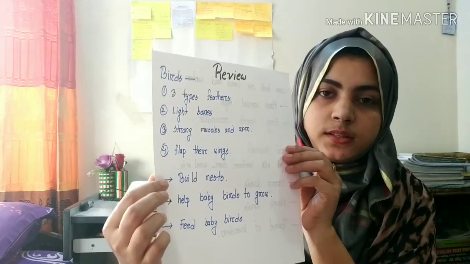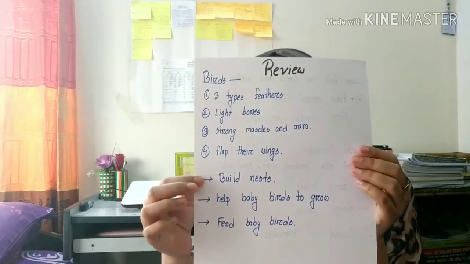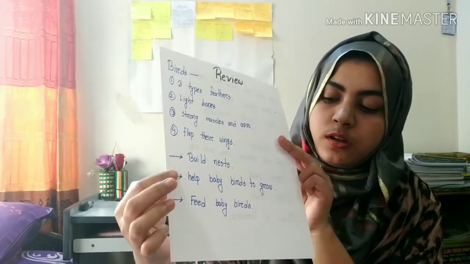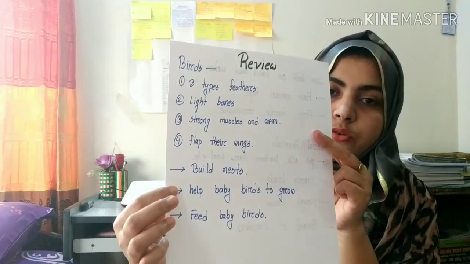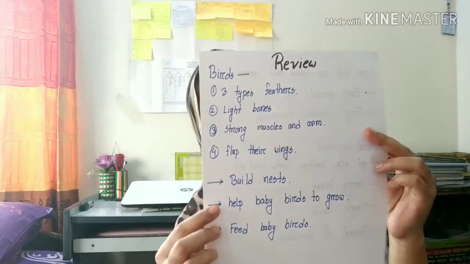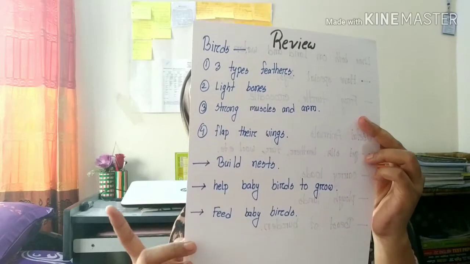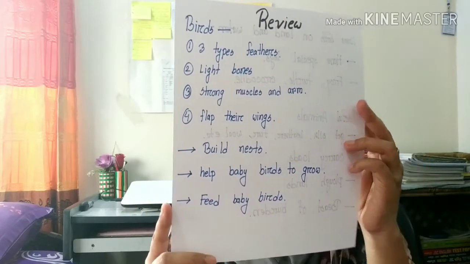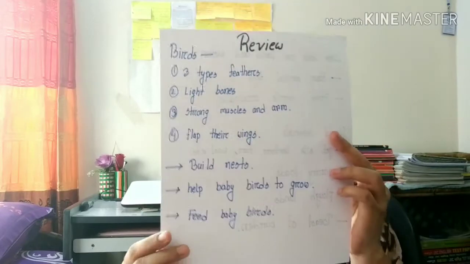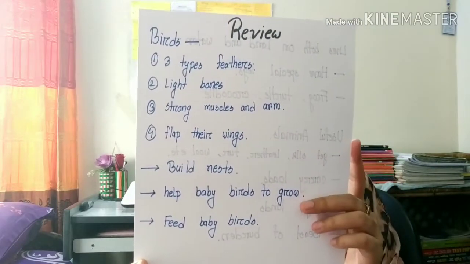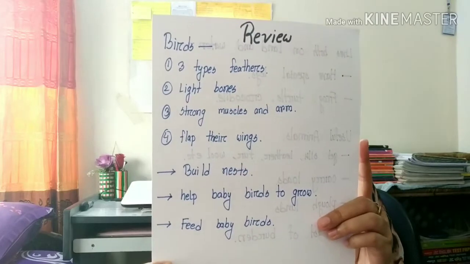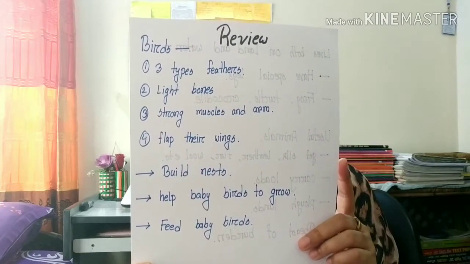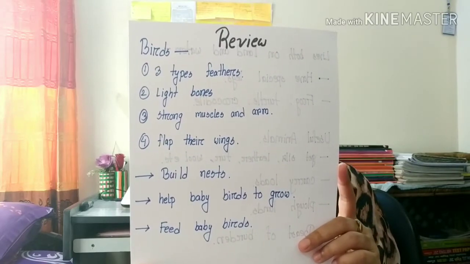They build nests. Parent birds help the baby birds to grow. They feed them, take care of them, and keep them warm. After some days, the baby birds grow feathers and start flying. Then they leave their nest.